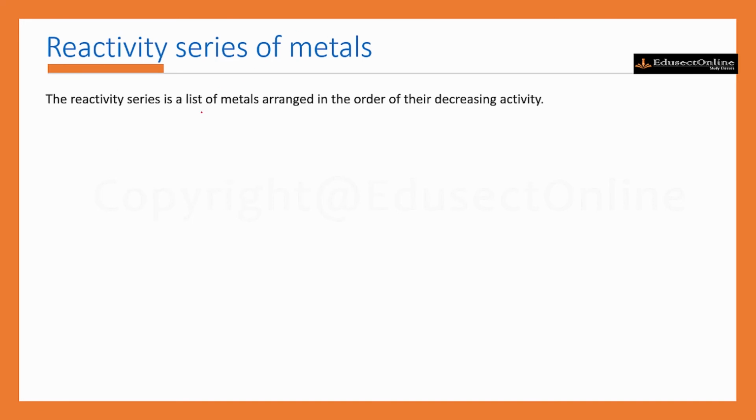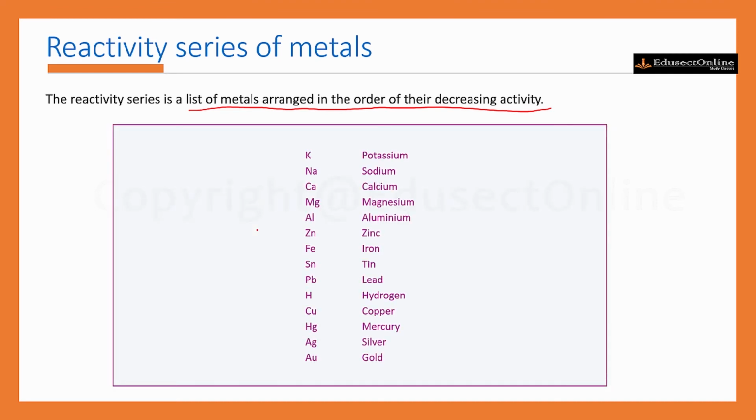It is a list of metals arranged in the order of decreasing activity. That means on the basis of the relative tendency to lose electrons and the reactive nature, these metals are arranged in a series. And that series is said to be the activity series or reactivity series of metals. So we can arrange the metals like this.